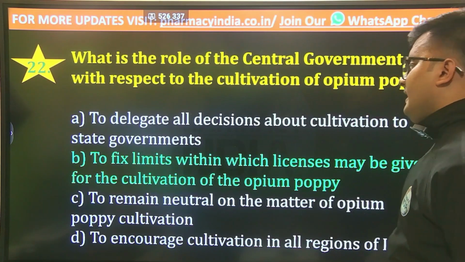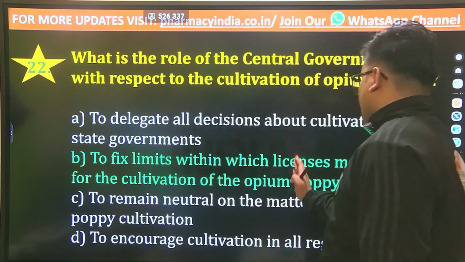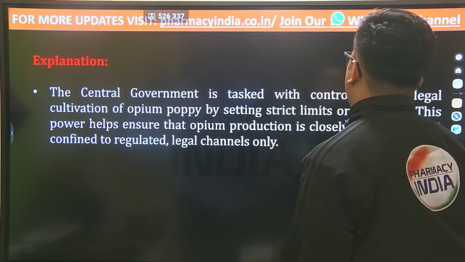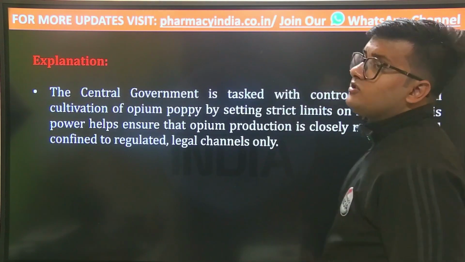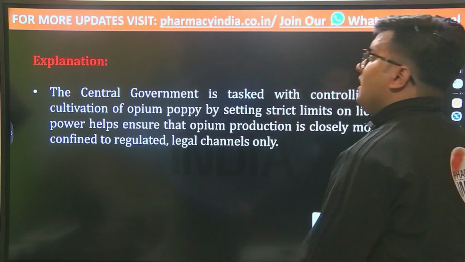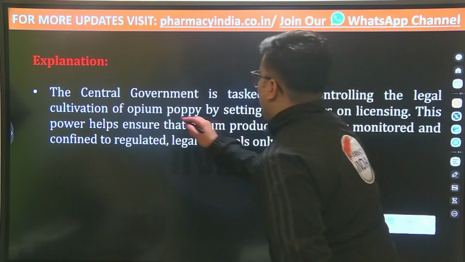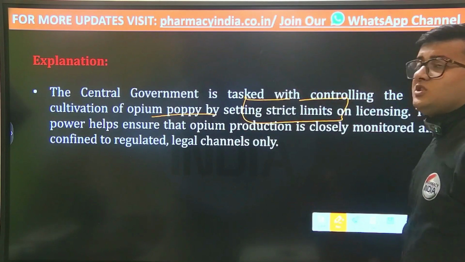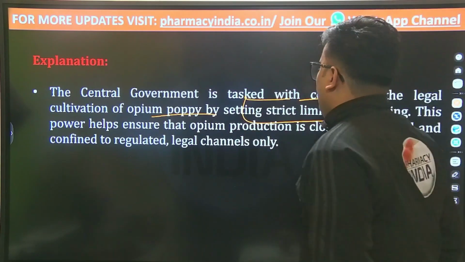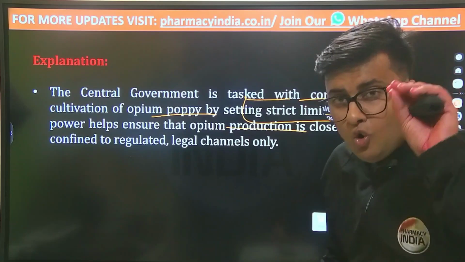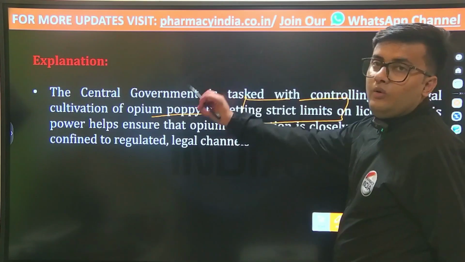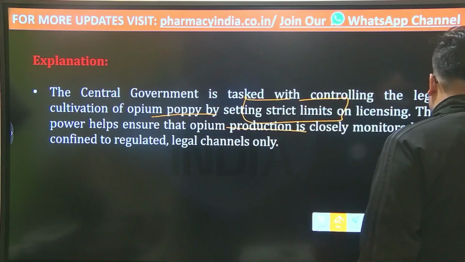And the correct answer is to fix limits within which licenses may be given for the cultivation of the opium poppy. The central government is tasked with controlling the legal cultivation of the opium poppy by setting strict limits on the licensing. This helps to ensure that opium production is closely monitored by the central government or the state government to confine it to regulated legal channels only.